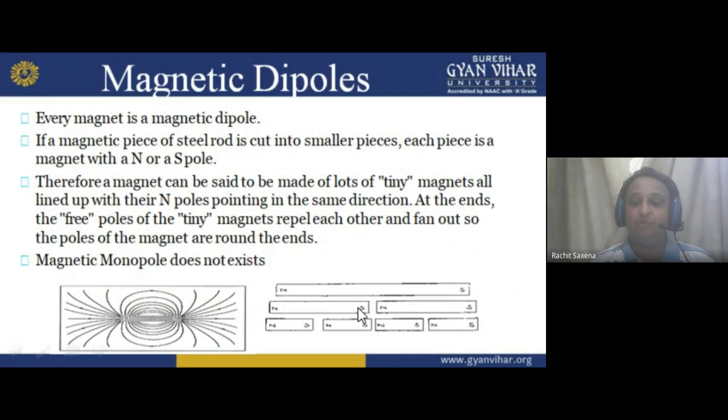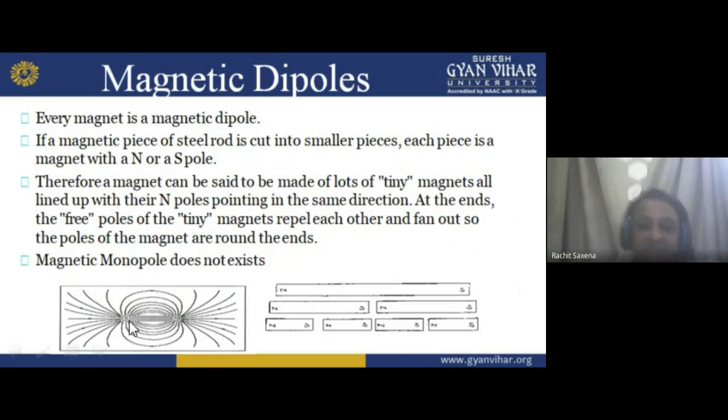See in this, one rod is there. I am cutting it into two pieces. Again, we are finding north south, north south. Four pieces are there: one, two, three, four. Again, north pole, north pole, north pole, north pole, and here south pole, south pole, south pole, south pole. And here we have the attraction or repulsion. Here we have north and south. If north to north, then they repel each other. If I am talking about north to south, they attract each other.